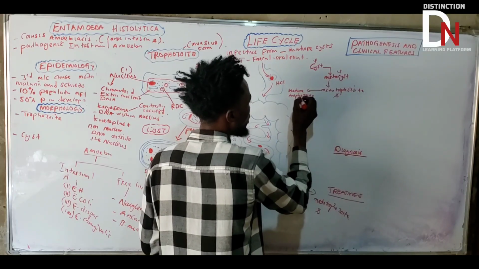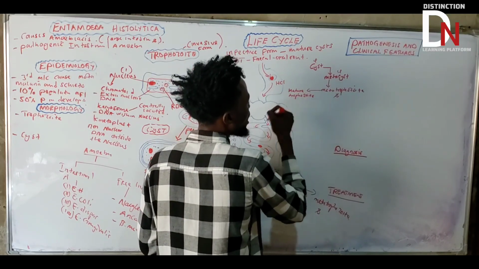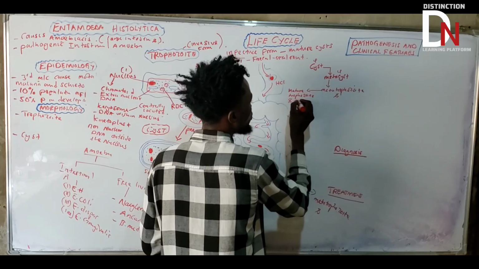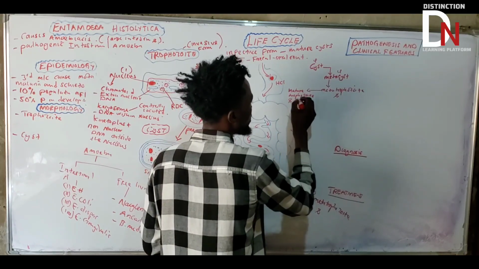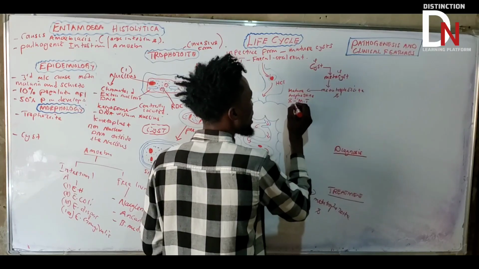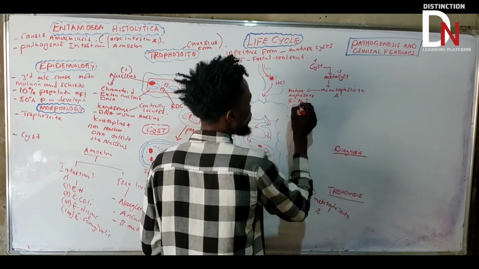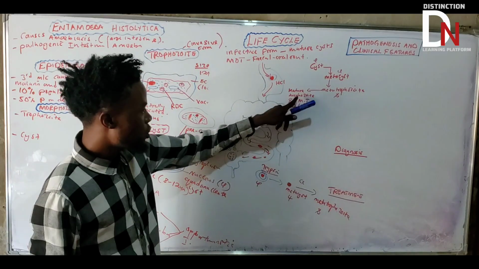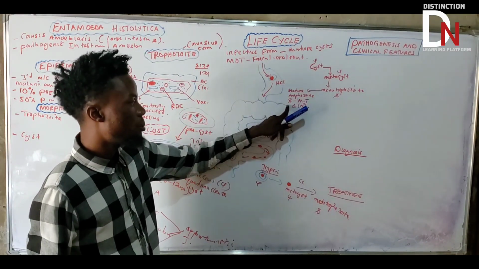How many mature trophozoites are we going to have? About 8 mature trophozoites, each with a single nucleus. So mature trophozoites, they are going to be about what?